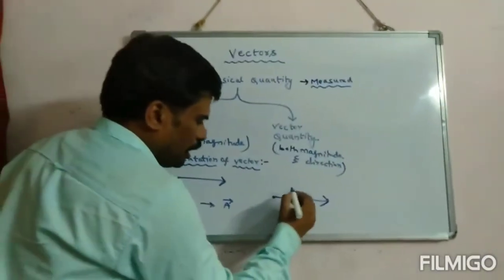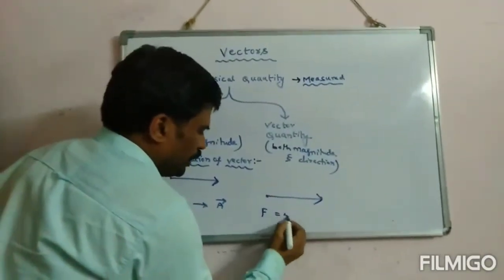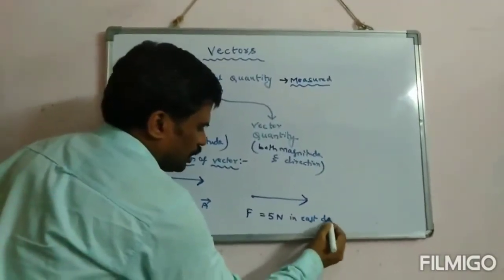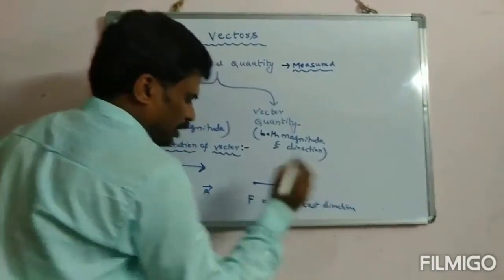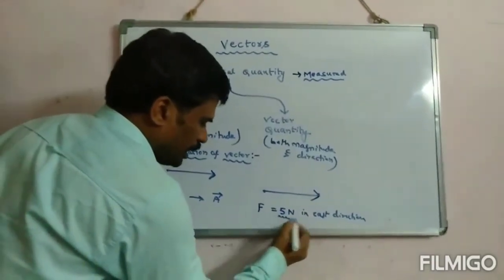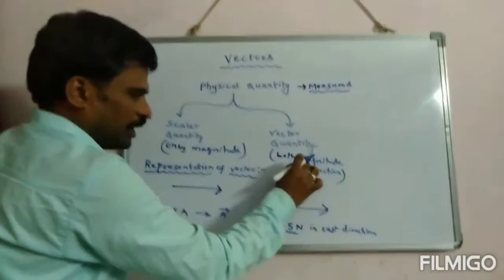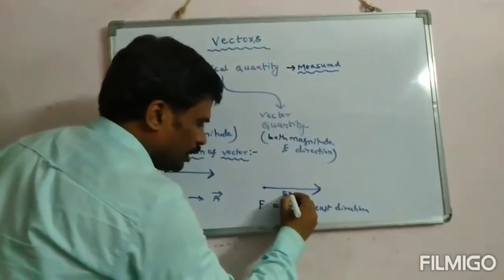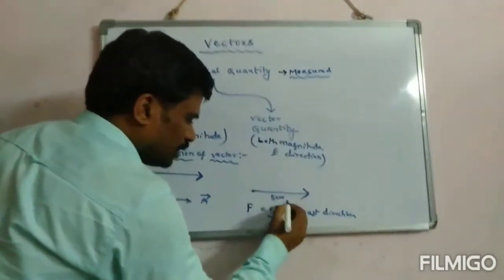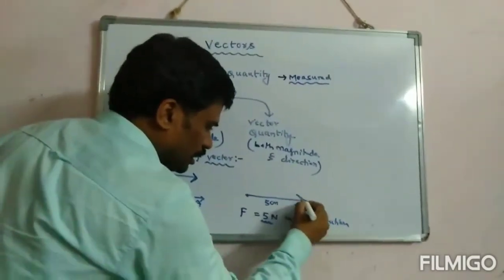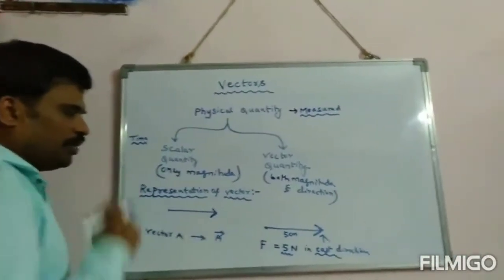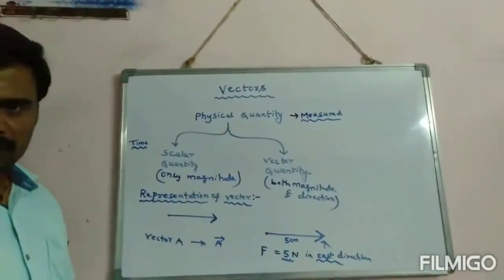For example, I am telling some force 5 newtons in east direction. This 5 represents the magnitude, the length of the line segment, which is 5 centimeters. And east direction, this arrow mark is showing the direction. In this way, we are going to represent a vector.